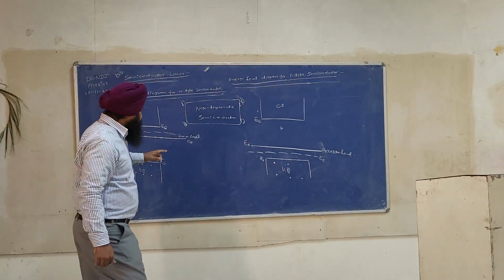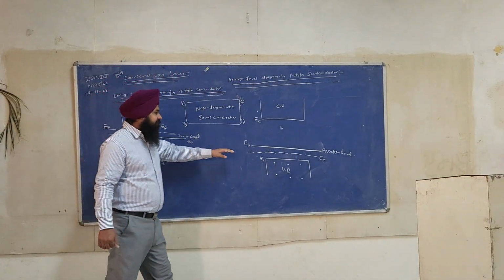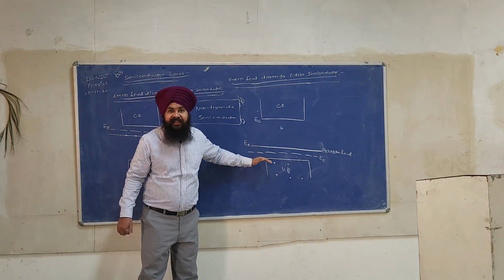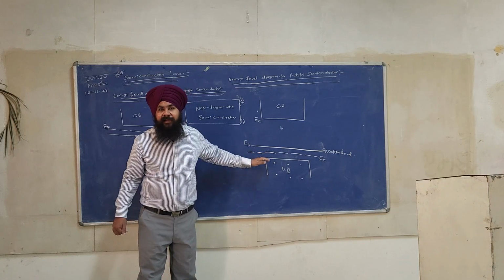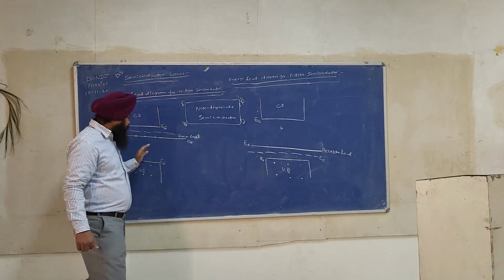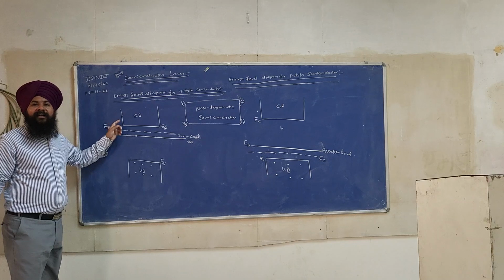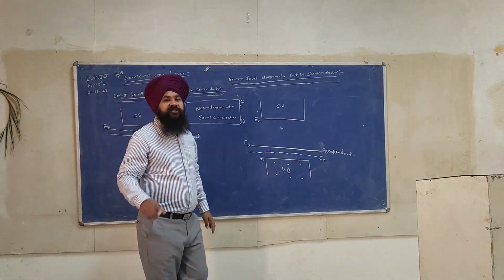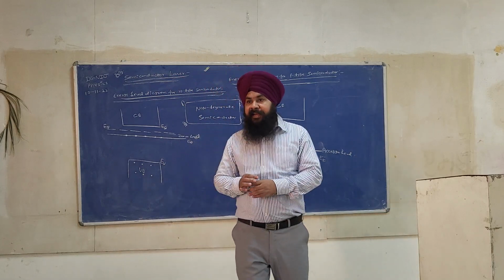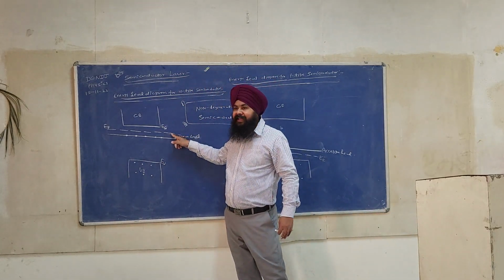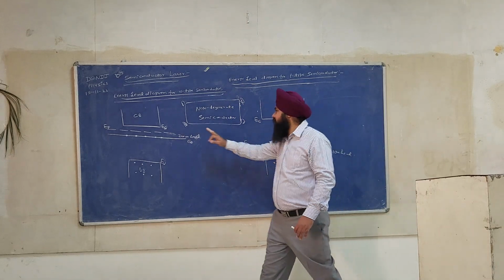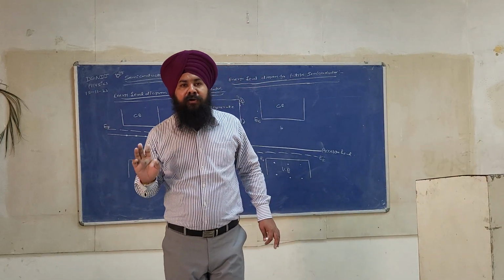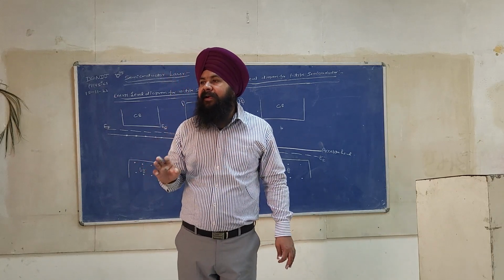Now see, the Fermi level is not entering the valence band. It is a distinct energy level. It is not penetrating the valence band, and it is not penetrating the conduction band. So these Fermi levels are sharply defined energy levels. The semiconductor in which the Fermi level does not lie either in the valence band or in the conduction band is called a non-degenerate semiconductor.